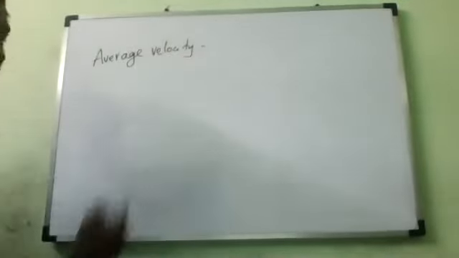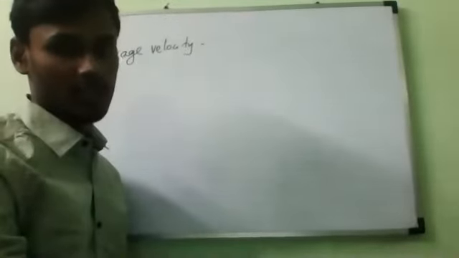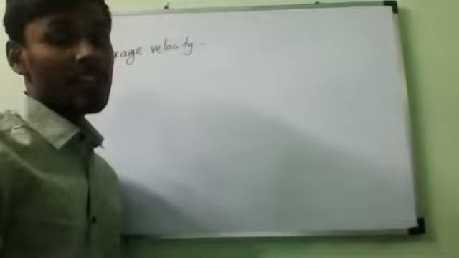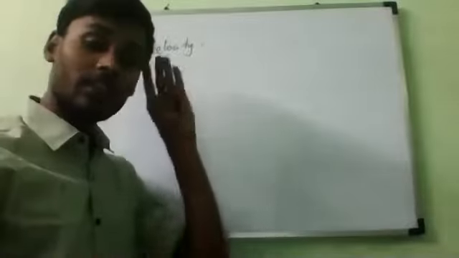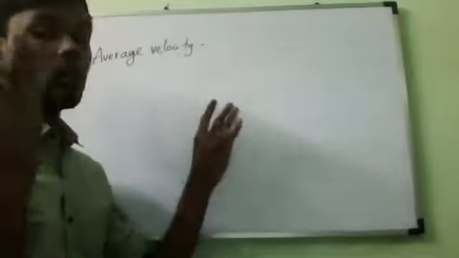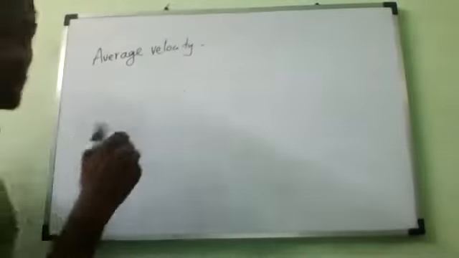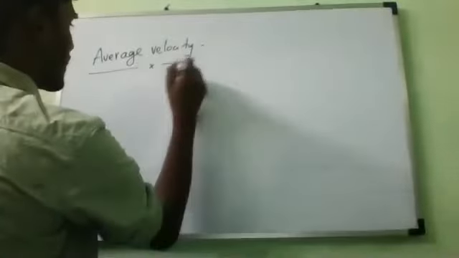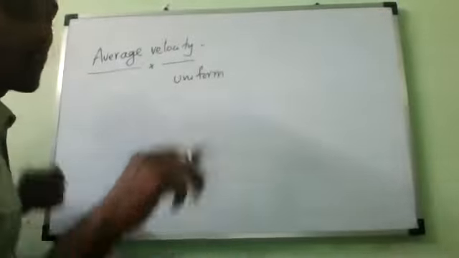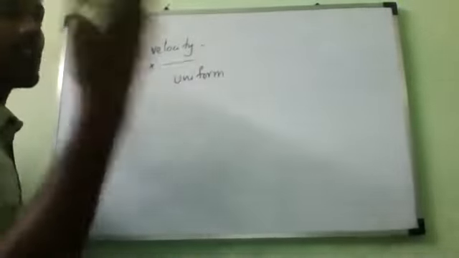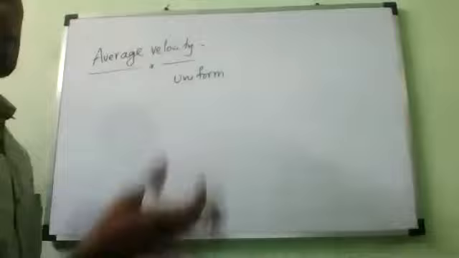So average velocity means, remember, suppose the velocity of a body is changing continuously, but if it is changing randomly, then we can say that total distance divided by total time taken gives you the average velocity. If velocity is drastically increasing, then the average velocity is the total distance divided by total time taken.